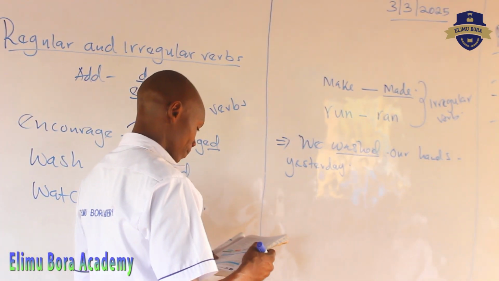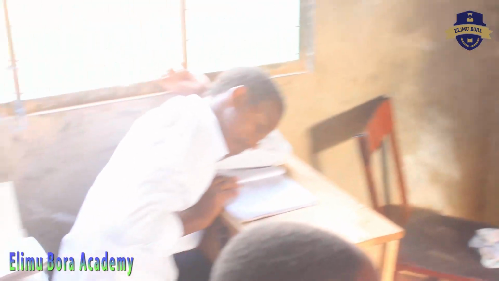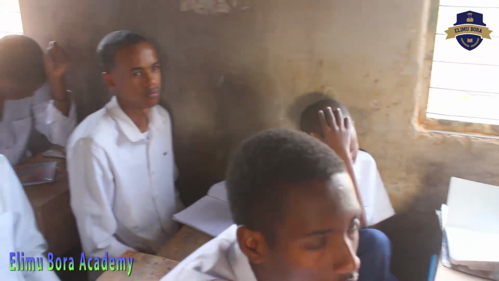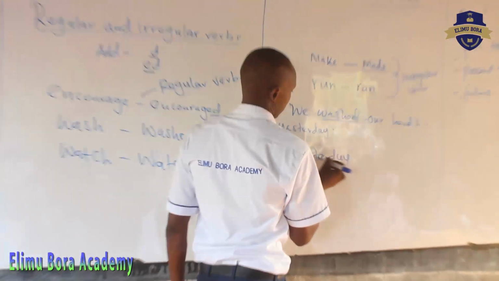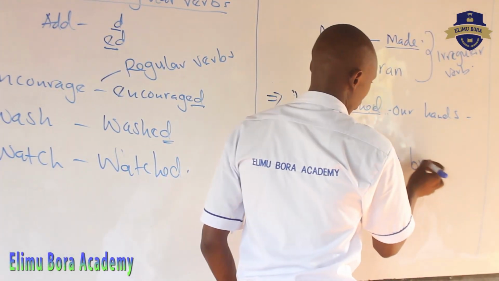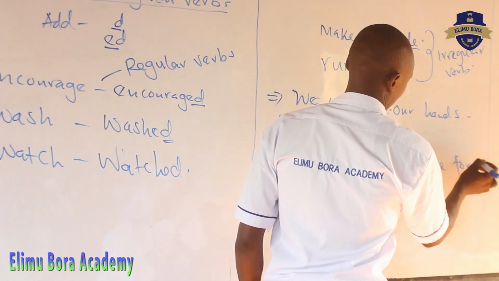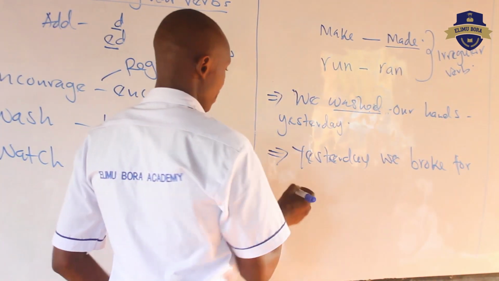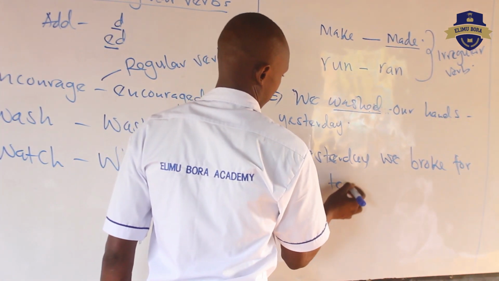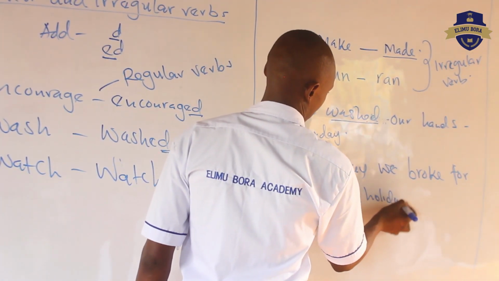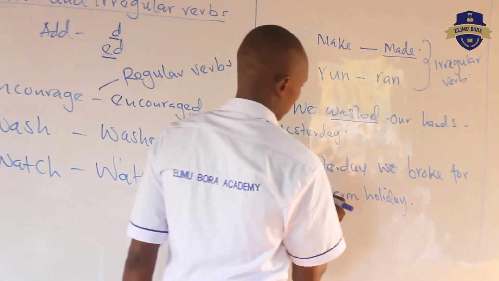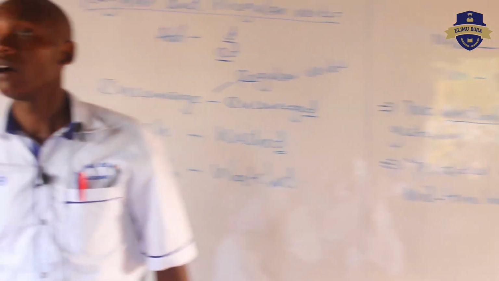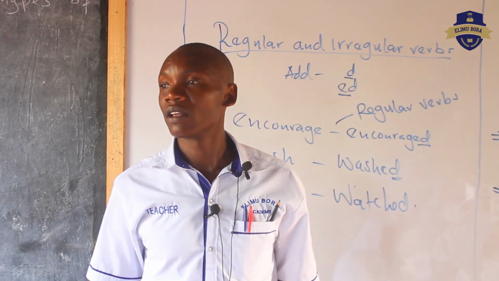Just look at this one. Yesterday we broke for lunch. Yesterday we broke for midterm holiday. Regular or irregular, Yaya? Irregular. Why?